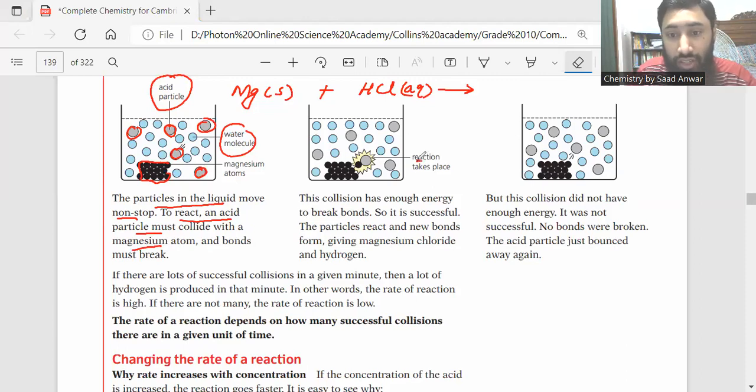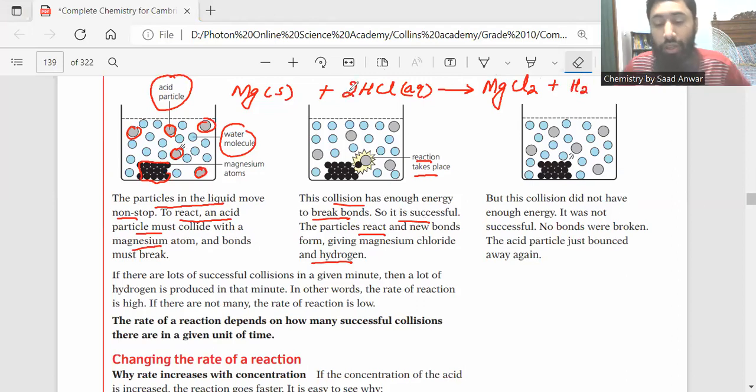So you can see the reaction is taking place here. The collision has enough energy to break the bond, so it is a fruitful collision, a successful collision. The particles react and a new bond forms, giving magnesium chloride and hydrogen. We know when magnesium reacts with HCl, the product is magnesium chloride and hydrogen gas. To make this equation balanced, let me put 2 here.